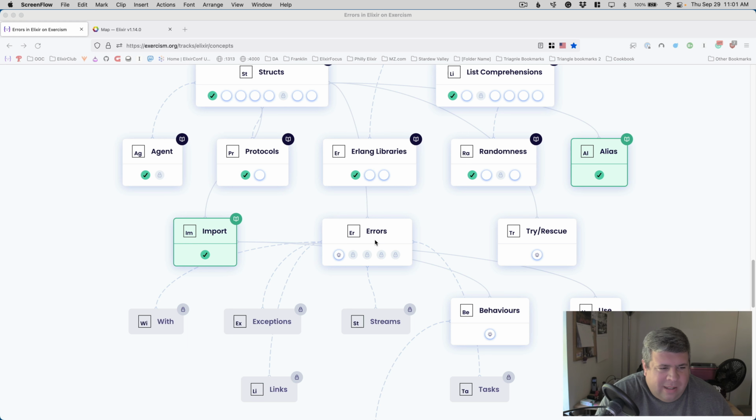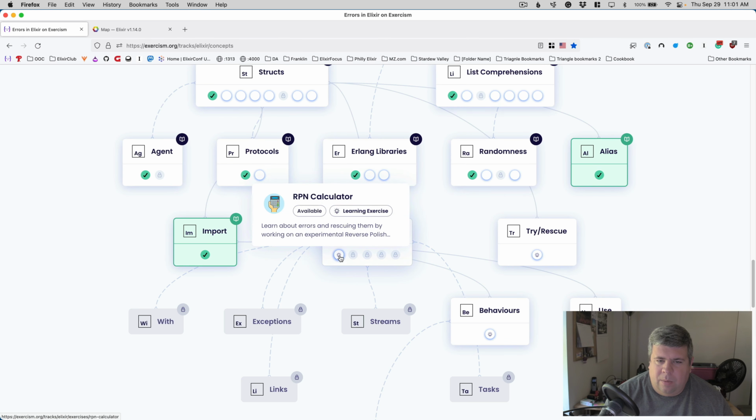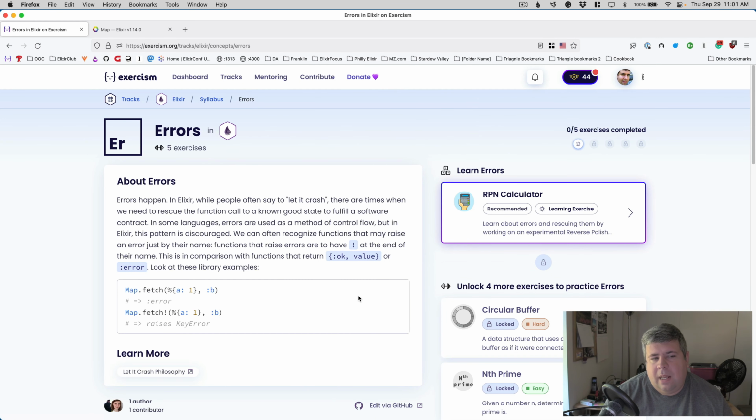I'm going to record a second video today, and now we're going to work into the errors concept and the try rescue concept of the Elixir syllabus here on Exercism, and then later we'll work on the RPN calculator example. So the first concept documentation is a little light, but it talks about errors.